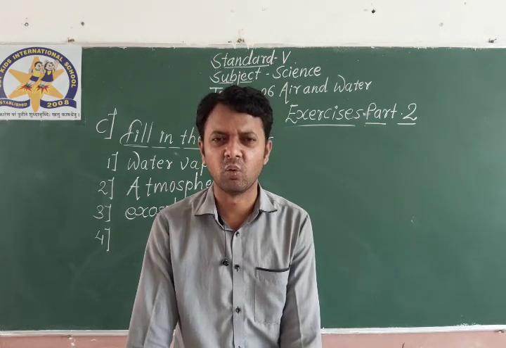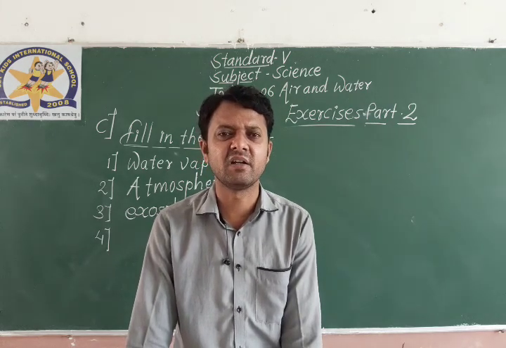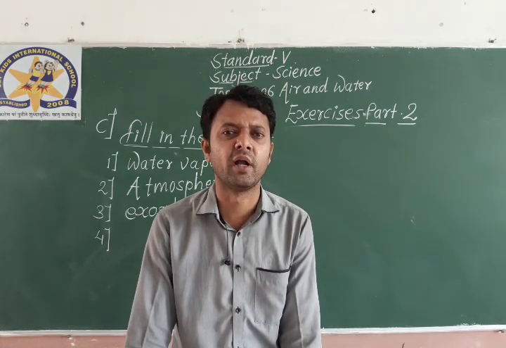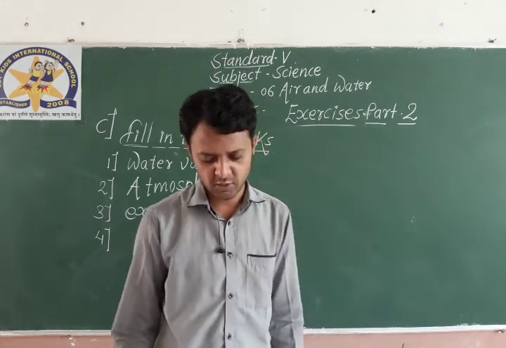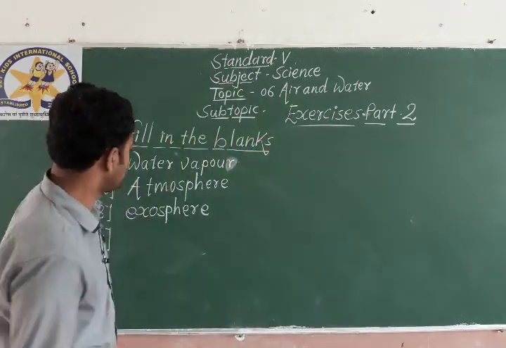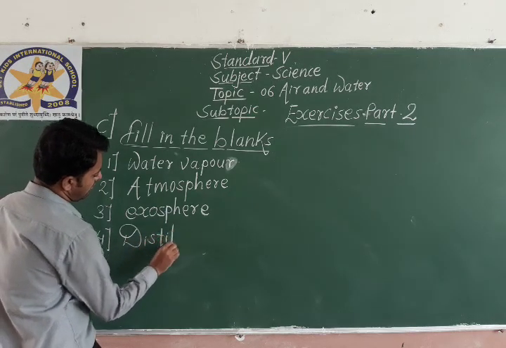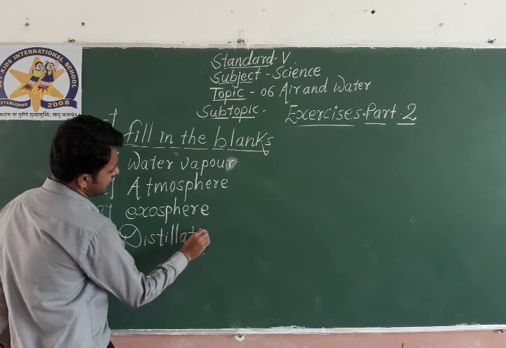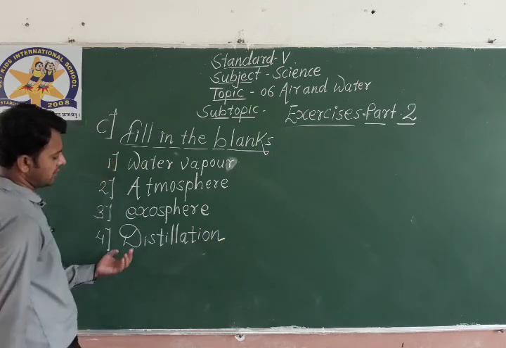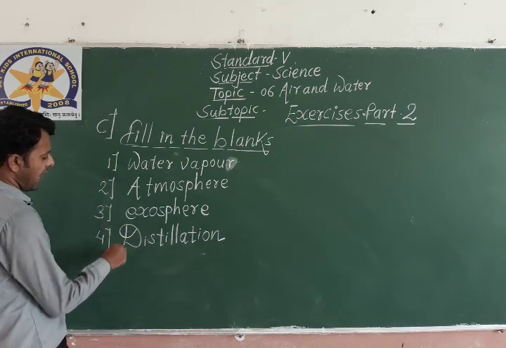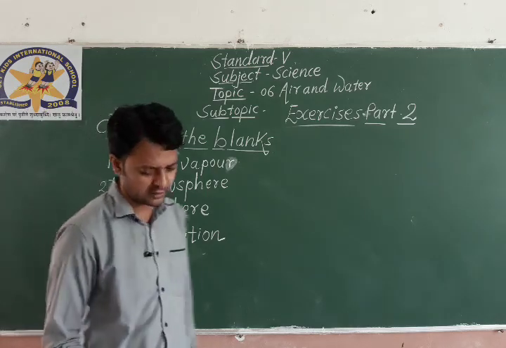Filtration? No. Distillation removes the impurities from soluble substance. So the answer is distillation. First letter capital because the sentence is starting with the blank only, so D should be capital: Distillation.